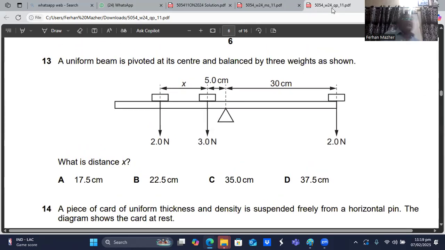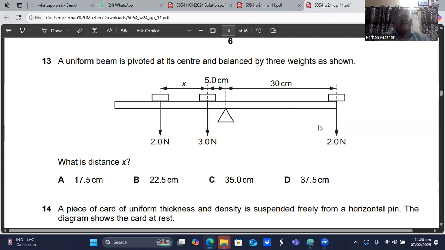Question number 13. A uniform beam is pivoted at its center and balanced by three weights as shown. So here we have the pivot, and here on the left side you have one weight which is 3 Newton, and the distance of this weight from the pivot is 5 centimeter. Then we have 2 Newton weight on the left side, and its distance from the pivot is x plus 5 centimeter. On the right side we have a weight which is 2 Newton, and the distance of its center of mass from the pivot is 30 centimeter.